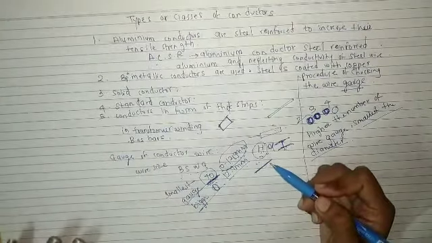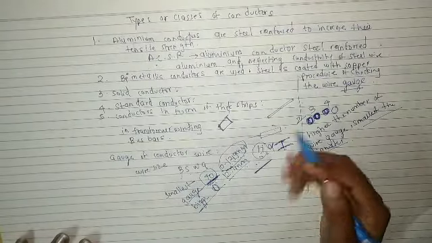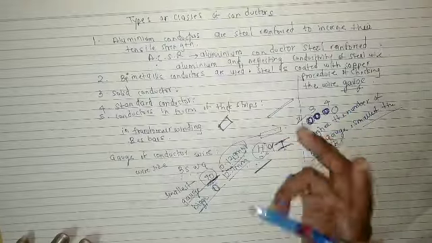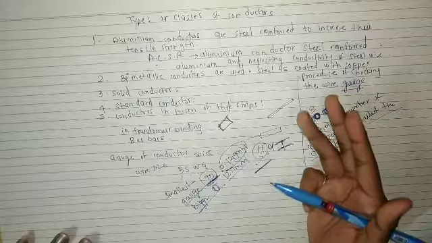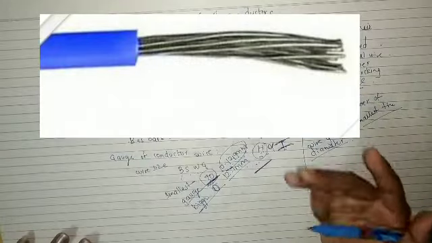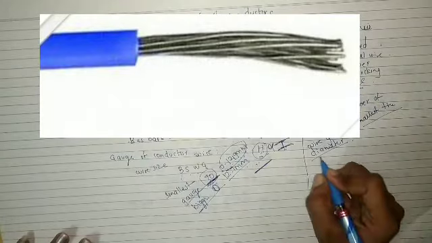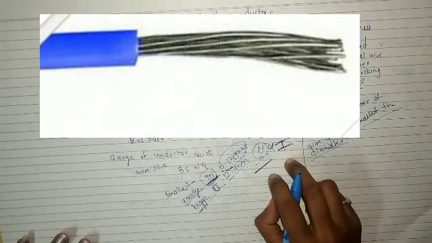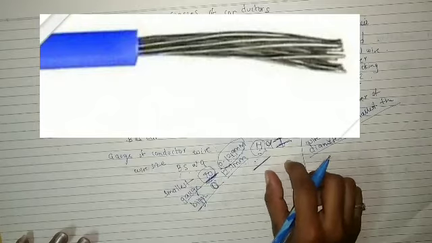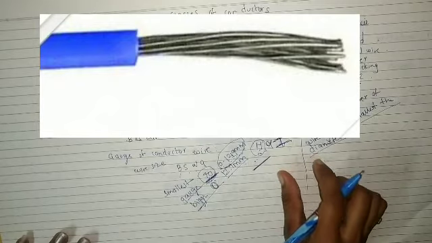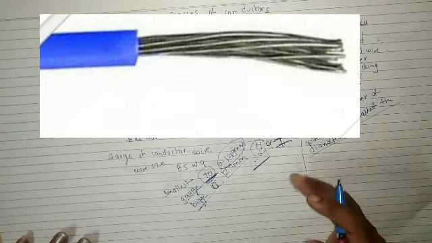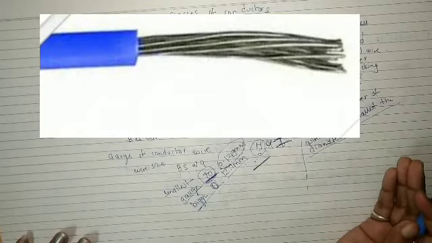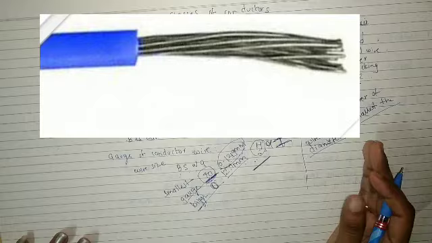Some wires have one solid conductor. Some wires have 2 conductors, or some wires may have 3 conductors. Such wires are called stranded conductors. I will insert the image of stranded conductors. So this is the image of stranded conductors. In this, there are many wires. According to our requirement, we can use one single solid conductor, or a 2 conductor or 3 conductor wire.